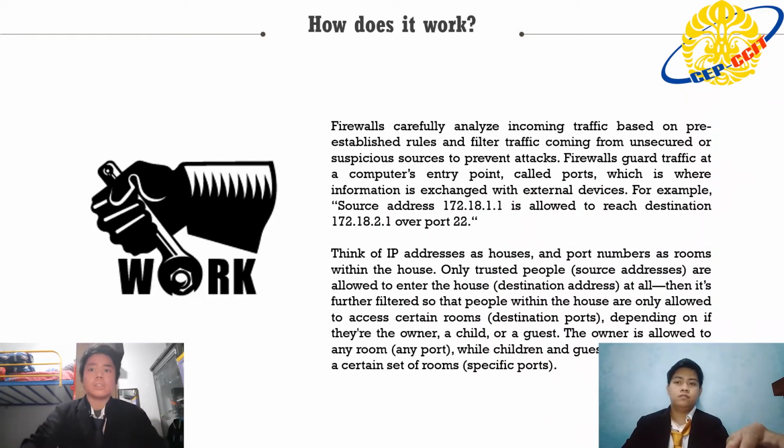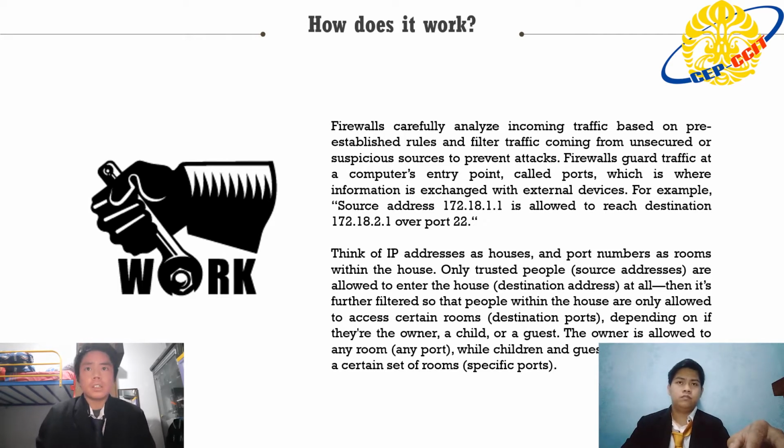How does it work? A firewall carefully analyzes incoming traffic based on pre-established rules and filters traffic coming from unsecure or suspicious sources to prevent attacks. Firewalls guard traffic at a computer's entry point, called ports, which is where information is exchanged with external devices.